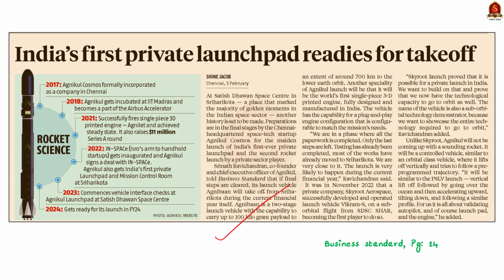The final preparations for the launch of India's first ever private launch pad and the second ever private rocket are on the cards. Soon both will become a reality. So in this news article discussion, let us understand about Agnikul Cosmos from a prelims perspective.